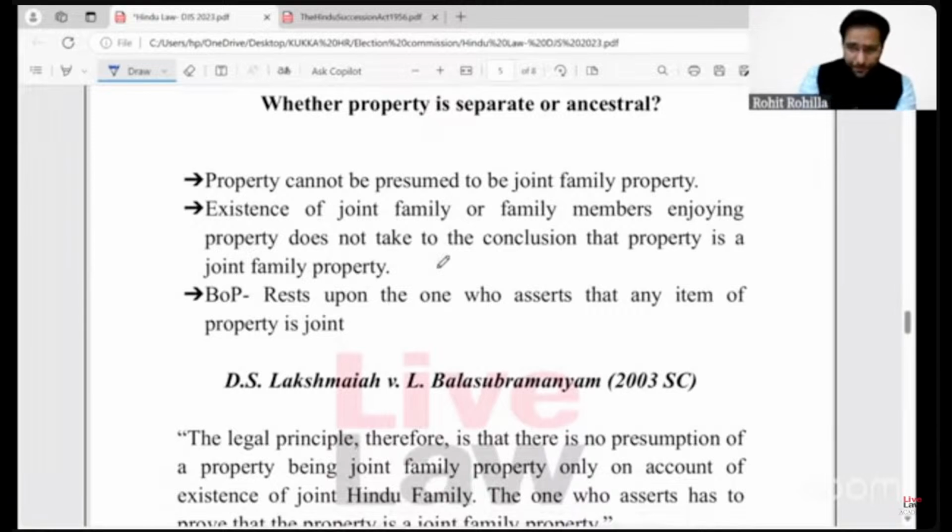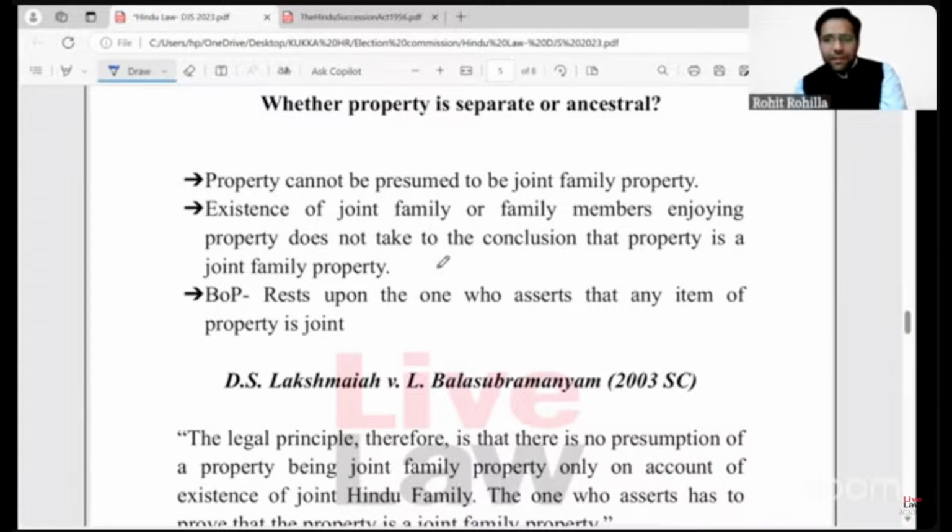We must realize that it is a settled position in law that law will not move with the presumption that property is a joint family property or an ancestral property unless there is a nucleus available, and that nucleus is being utilized to fund everything, to purchase a property, to maintain the property, to maintain other expenses related to the property and the family members, right? Unless there is a nucleus present, the law cannot presume that a particular property is a joint family property. This is a settled position of law.